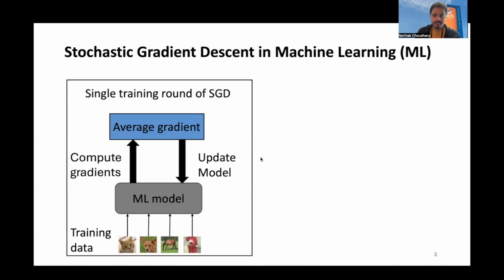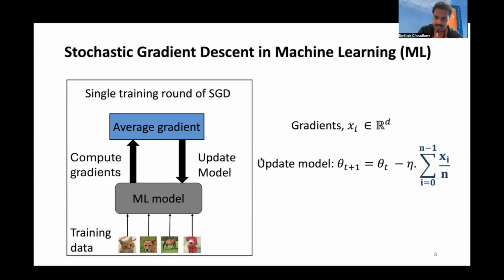One of the very important applications of Byzantine robust aggregation is to perform robust machine learning. For example, it is crucial for the robustness of stochastic gradient descent algorithm in ML. In SGD, the gradients are computed in every training round over training data, and the average is used to update the model. Now, there have been several attacks and defenses that have been proposed for stochastic gradient descent.